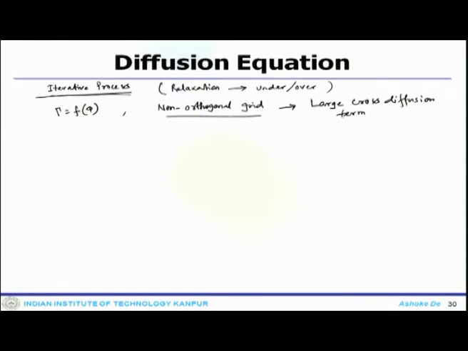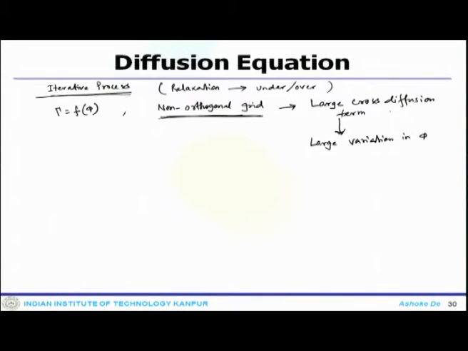So, if you have a large cross diffusion term, again it will have a large variation in phi. So, it is getting towards a system where you have a non-orthogonal grid which leads to a large cross diffusion term.